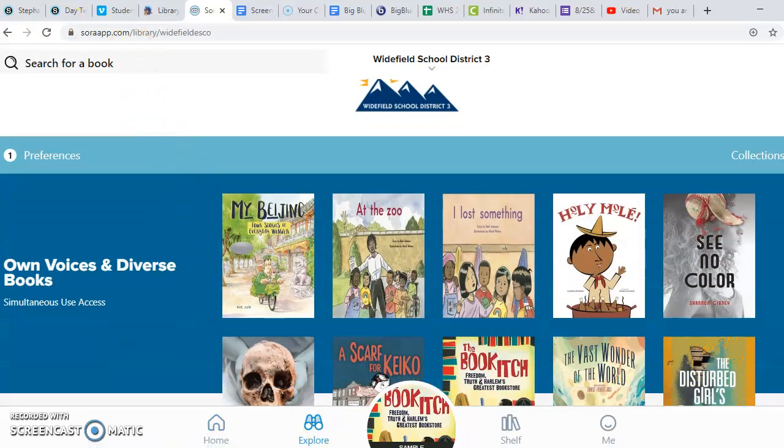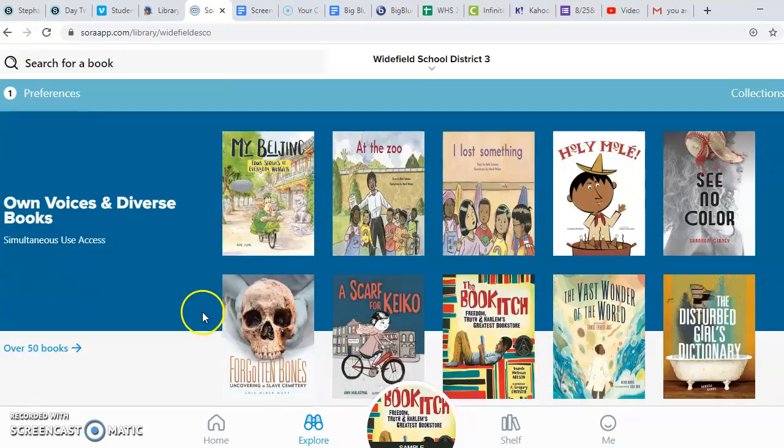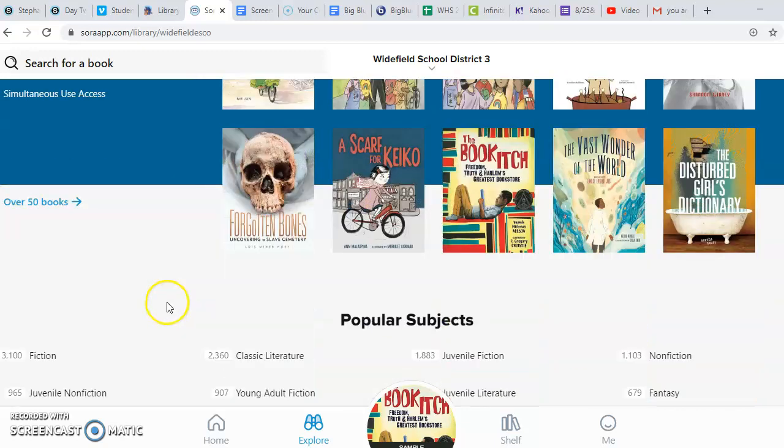Under Explore, you can search for a book, but on this page, it also provides a lot of different things that you can read. So one collection is authors who write books about their own voices and diverse books. The nice thing about these is they are simultaneous use access. That means any number of people can check out that book at the same time.